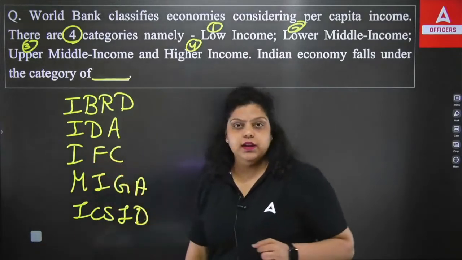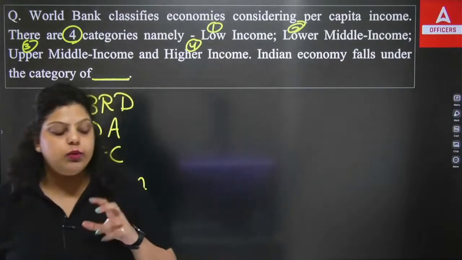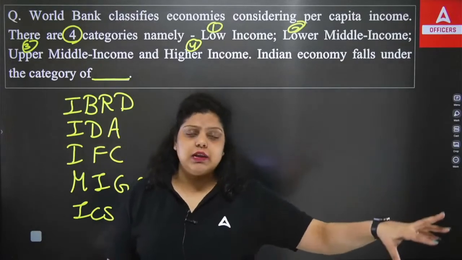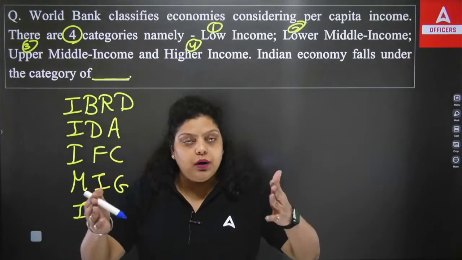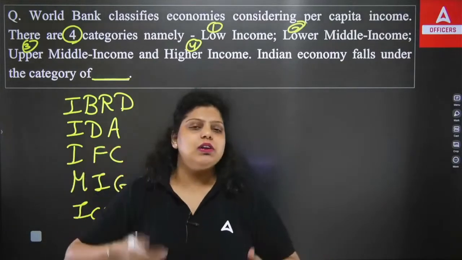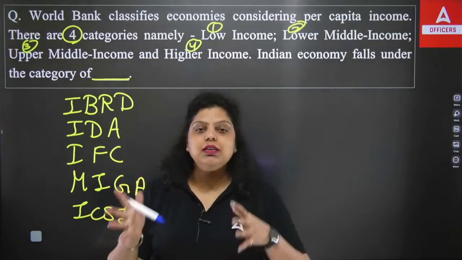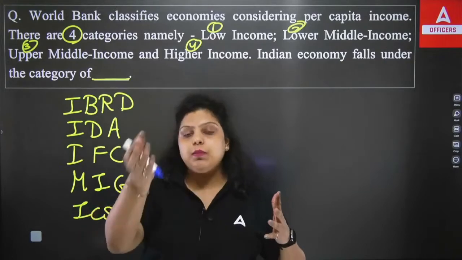Then MIGA, Multilateral Investment Guarantee Agency, provides a guarantee to invest in certain kinds of countries where there is a risk of investment. Like there are certain countries that are involved in terrorism activity or money laundering. So you do not trust the government of that particular country, and you do not want to invest in that country. But still, the World Bank made that country its member.